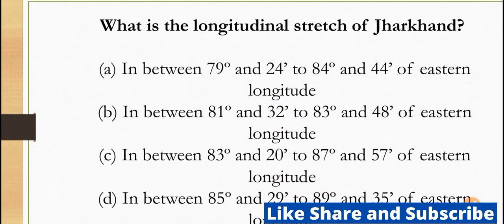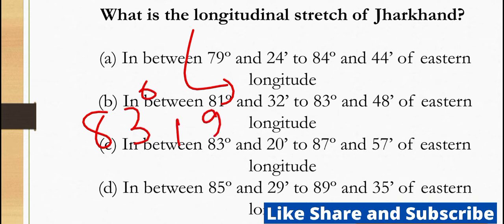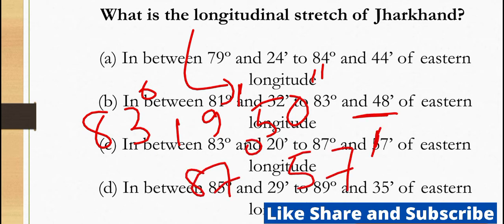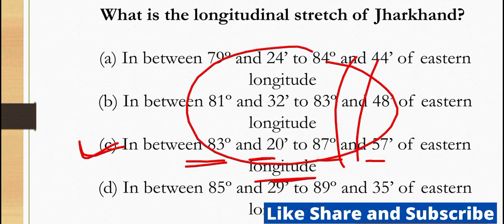Next is, what is the longitudinal stretch of Jharkhand? I have made it clear to you what longitude and latitude are. The longitudinal stretch of Jharkhand is 83 degree 19 minute 50 second to 87 degree 57 minute. So the correct answer will be C, in between 83 degree and 87 degree of the eastern longitude. Eastern means Jharkhand is located on this side.